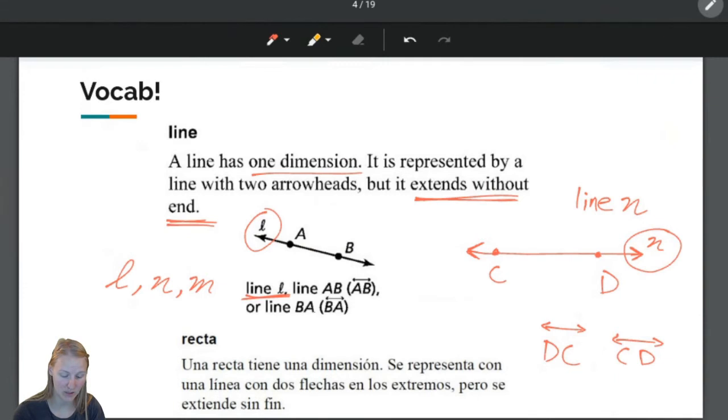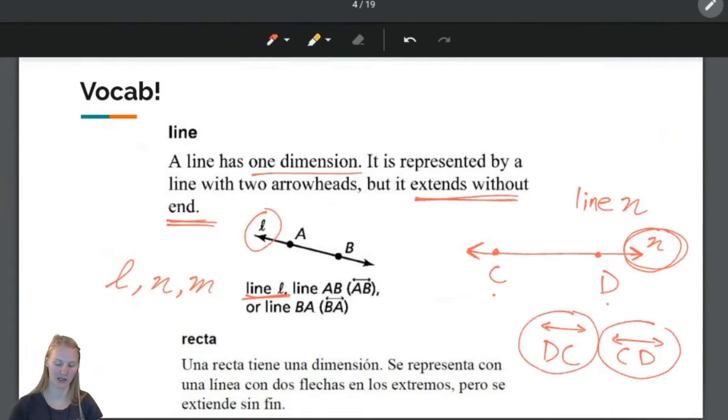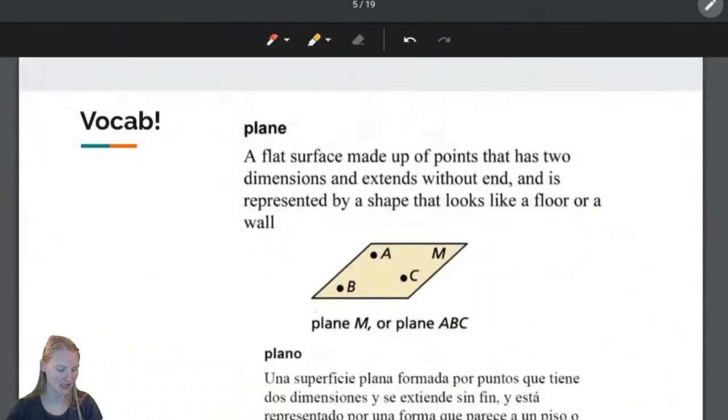You can name them with that lowercase cursive letter. You can name them by going from one point to the other, and then you can switch the letters underneath your arrowheads. You can say CD or you can say DC. So we have 3 ways to name lines. Okay, all right. Now a plane.